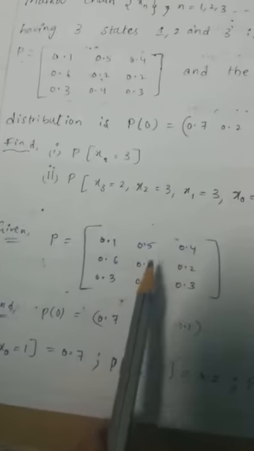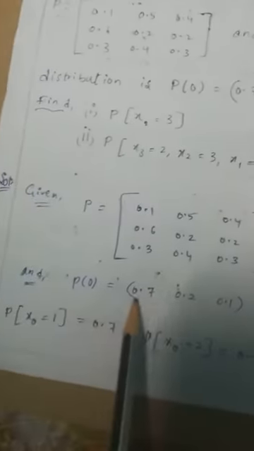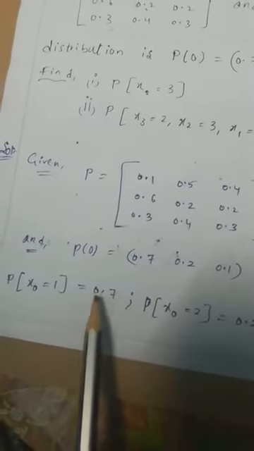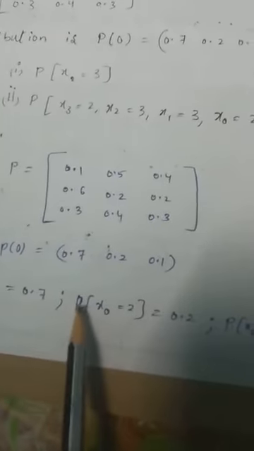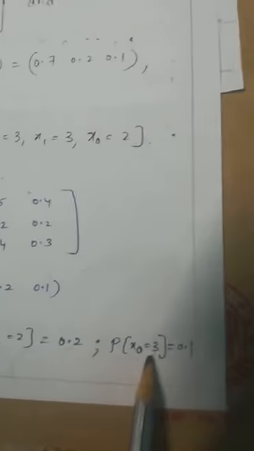Our given probability matrix is 0.1, 0.6, 0.3, 0.5, 0.2, 0.4, 0.4, 0.2, 0.3, and the initial condition is 0.7, 0.2, 0.1. From this, P(X0 = 1) = 0.7, P(X0 = 2) = 0.2, and P(X0 = 3) = 0.1.